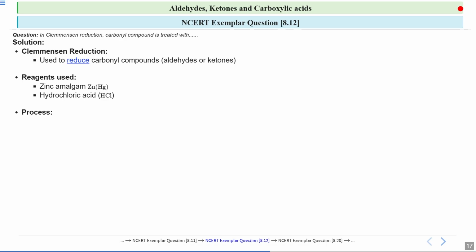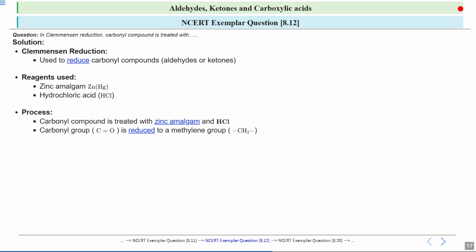So if we look at the overall process, then in Clemmensen reduction, we treat the carbonyl compound with zinc amalgam and HCl. So the carbonyl compound is mixed with zinc amalgam and HCl. Okay, so this zinc amalgam donates electrons, while the acid helps break bonds and facilitate the reaction.